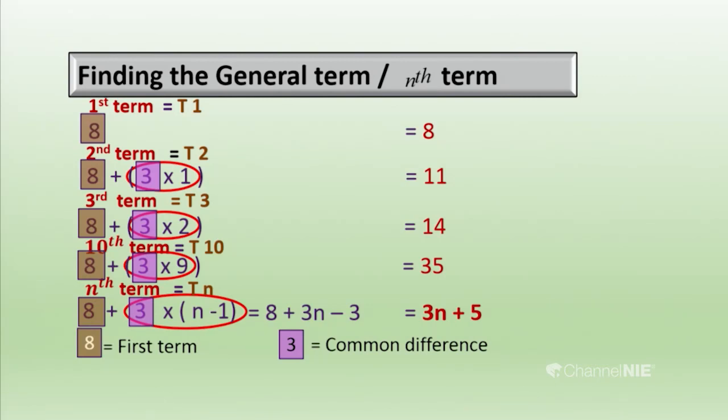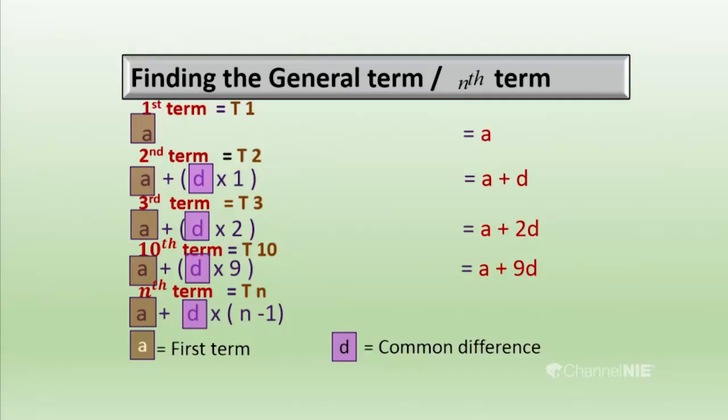But we should make a common general term for each and every arithmetic progression, because we need a general term to find any term of an arithmetic progression. Then using that, we can find any term. So here I am going to derive the common general term. Look at this here. A is the first term of the arithmetic progression. Then the second term is A plus the common difference multiplied by 1. So A plus D comes.